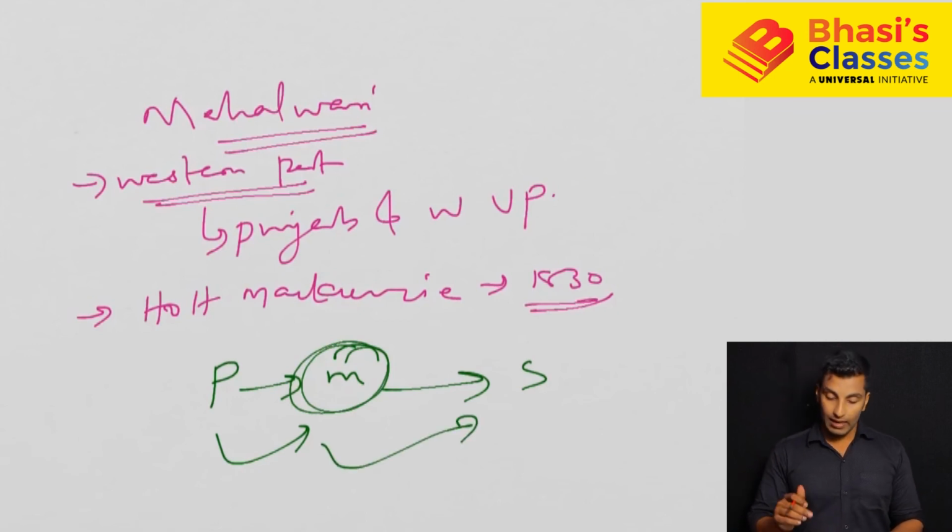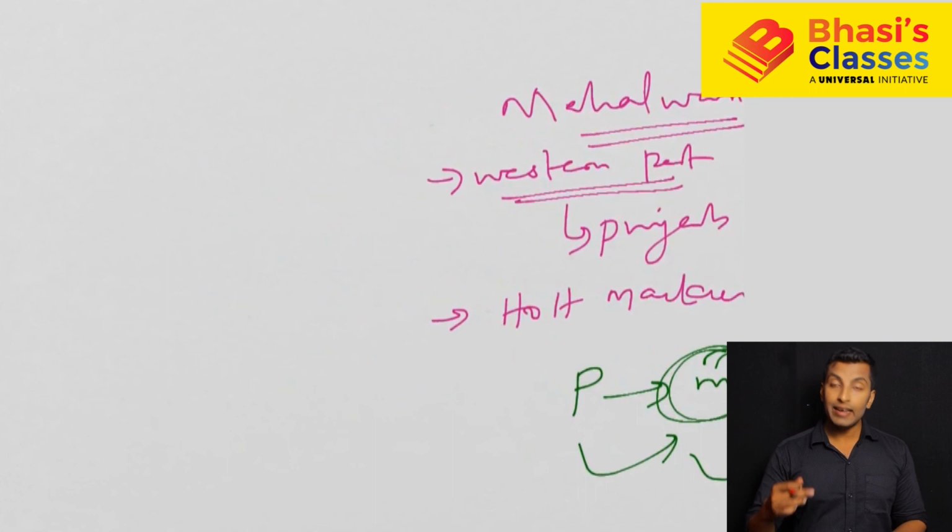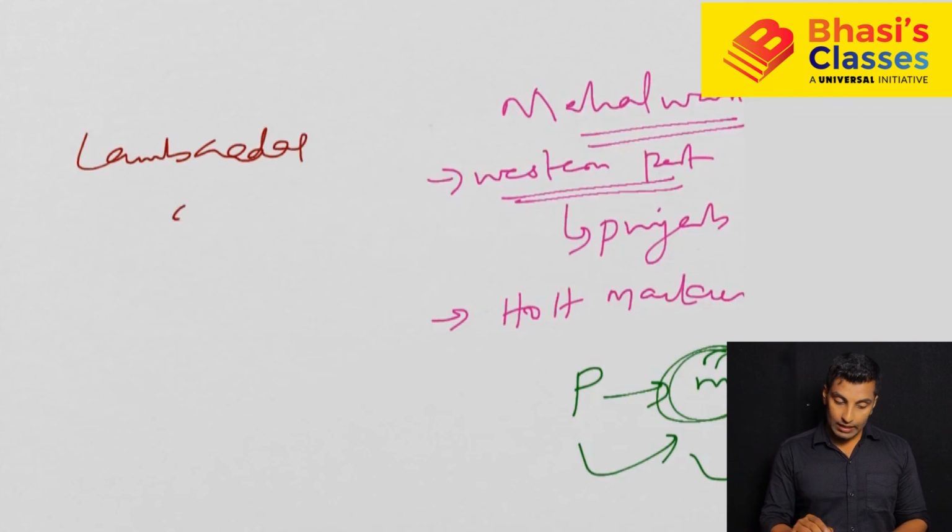This was the system. The entire village was responsible for paying land revenue. The entire village or the Panchayat was responsible for collecting and paying the revenue to the state, and this was the responsibility of the local leader called Lambardar, or in some places known as Nambardar.